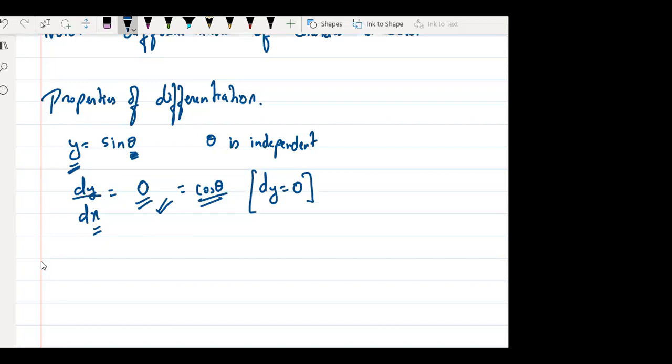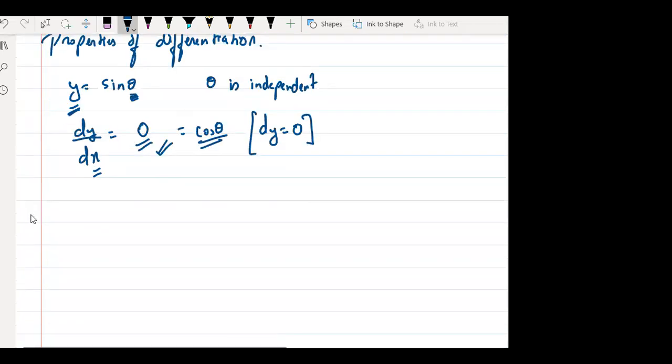So this is first property. First property is d constant. Differentiation of any constant value with respect to any variable is always 0, because constant will not change, right? If it's a constant, it means it is not changing. If it is not changing, then ठीक है, right? Okay, समझ में आ रहा है?